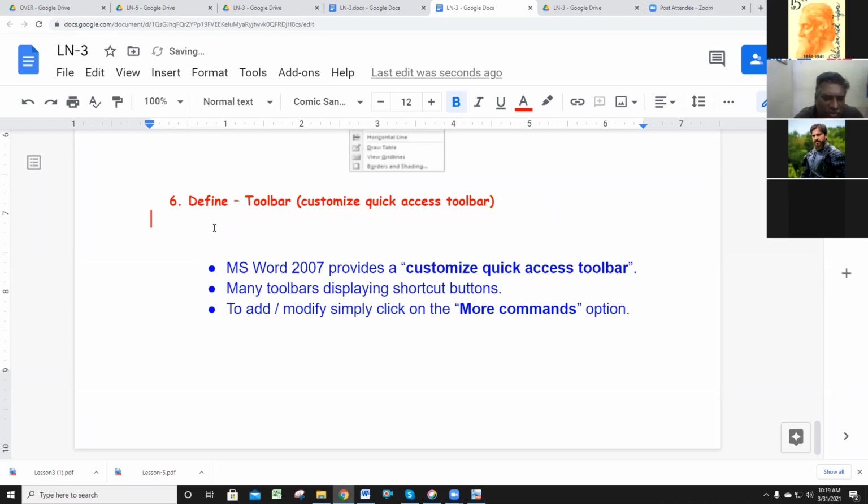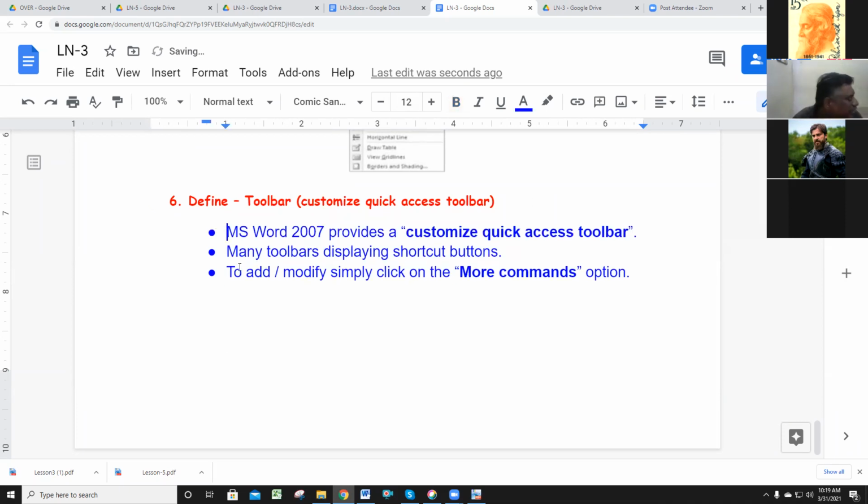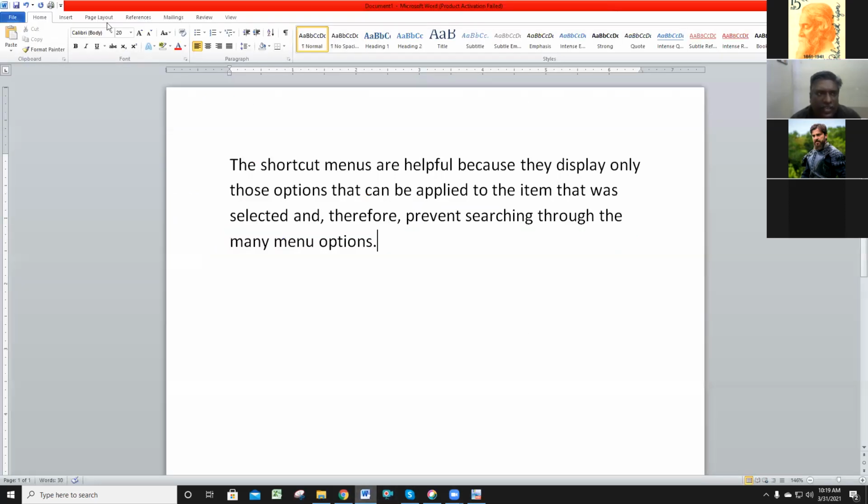So first, where it is located: the toolbar is the MS Word toolbar. It is located in the left margin, the top left of MS Word. The menu toolbar displays some shortcut buttons, for example, add, modify, and more commands options. With the help of the quick access toolbar, we can easily take a printout, quick print. So no need to set up anything. Just press this button. This is quick print.